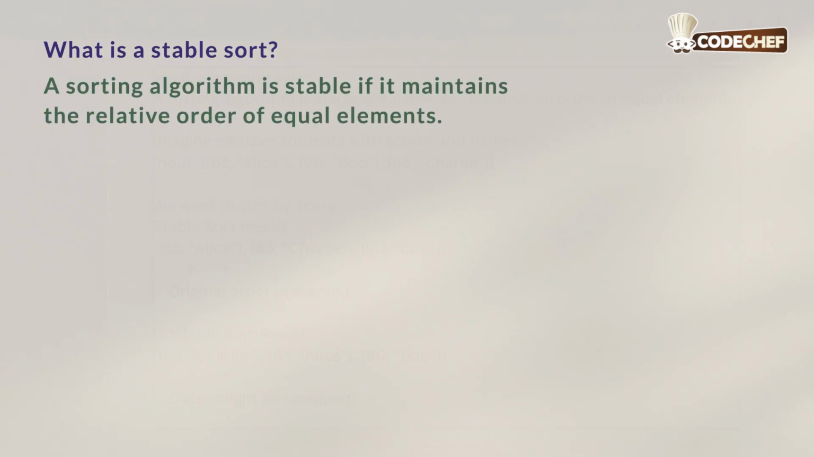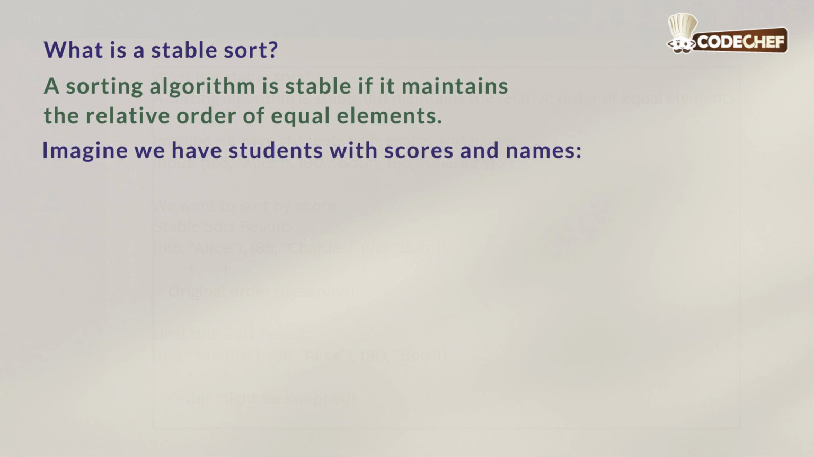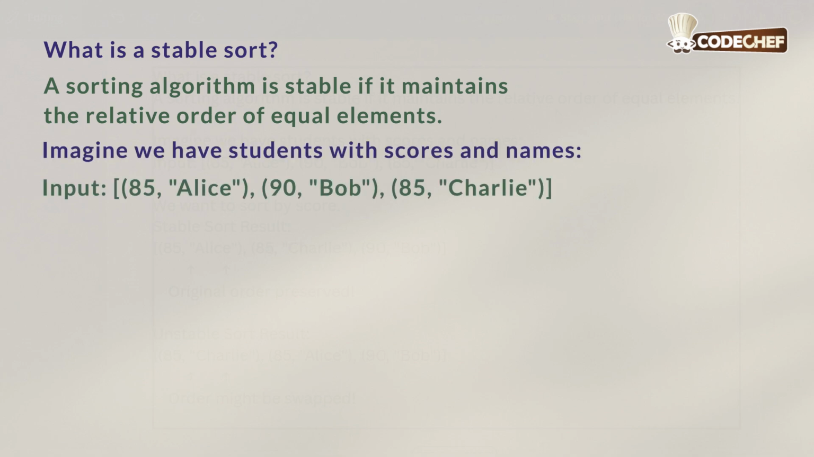What is a stable sort? A sorting algorithm is stable if it maintains the relative order of equal elements. Imagine we have students with scores and names. So we have Alice 85, Bob with 90, Charlie 85. So these are our scores and we have our names and we want to sort by score.